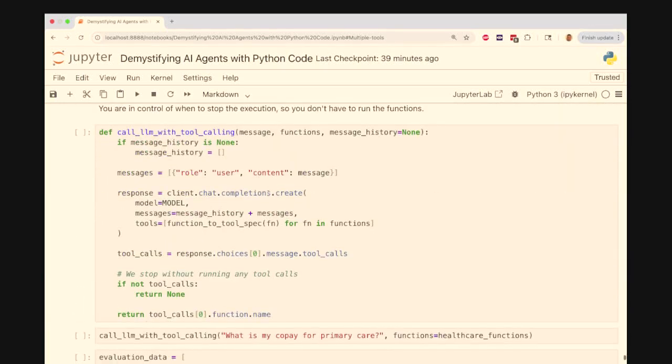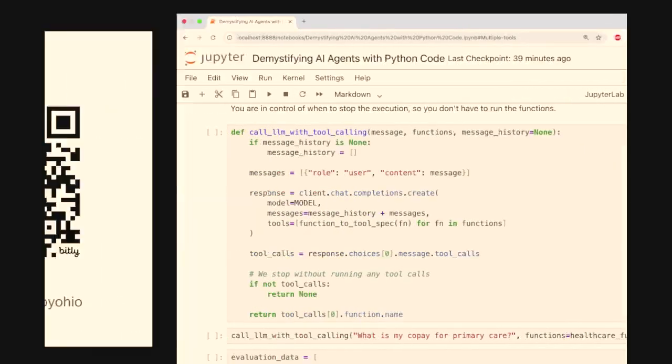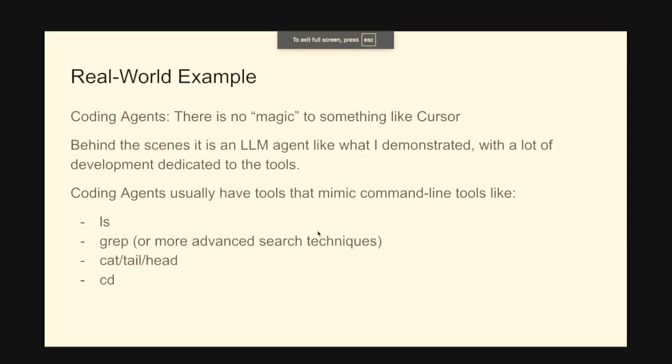Okay, I'll skip over eval, but you should check out that part, and then just two final slides. The real world example is that you might have used Cursor or Windsurf, a coding agent, and the point of this talk is basically to say there's no magic inside of it. Behind the scenes is an LLM and very good design of what tools it has to use.